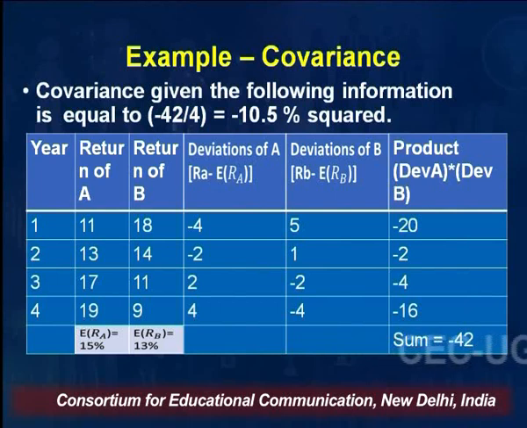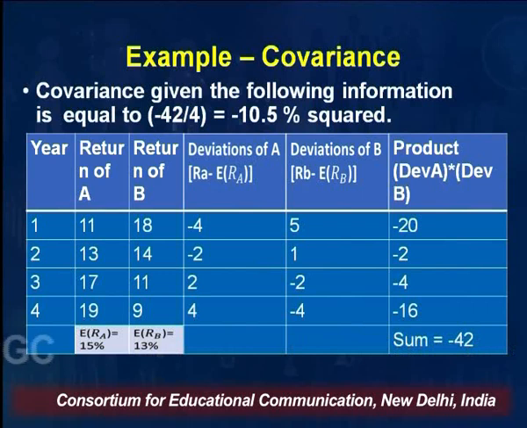So let me take this example first. There are 4 years: year 1, year 2, year 3, year 4. Return of A means return of A security. There are two securities, A security and B security, two equity shares in which the investor has invested. So return of A in the 4 different years is given: 11%, 13%, 17% and 19%. Similarly, return of B is also given: 18%, 14%, 11%, 9%, right?